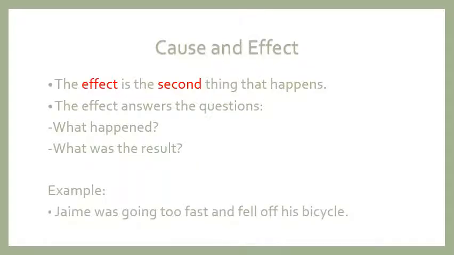Example, James was going too fast and fell off his bike. So let's ask ourselves, what happened first? What was the cause? He was going too fast. So what was the result? What happened? He fell off his bike.